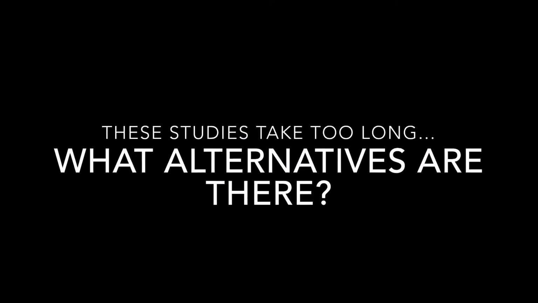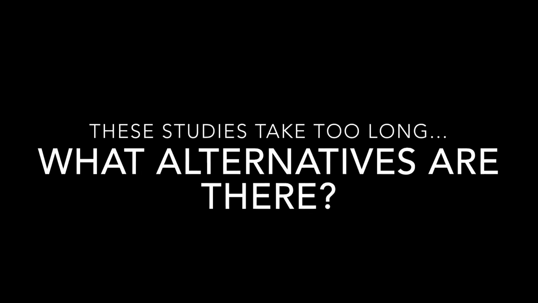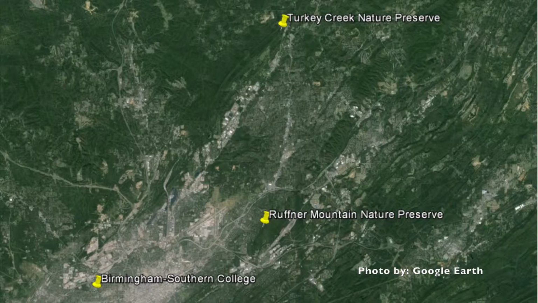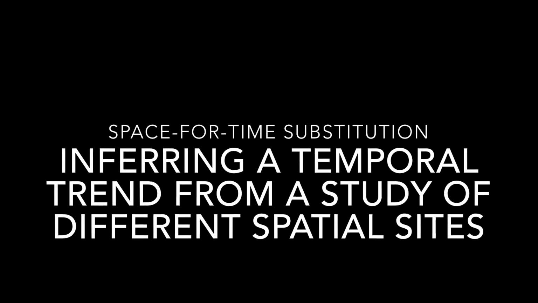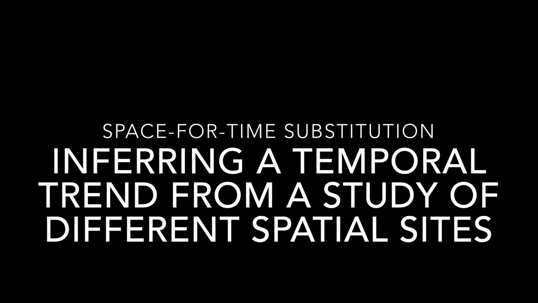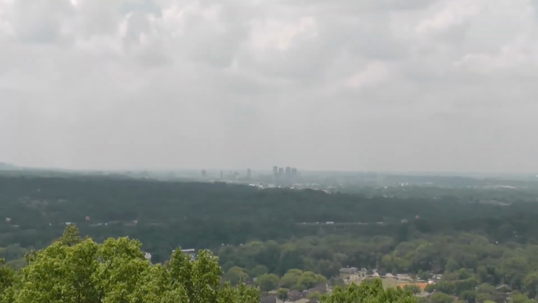What students and I have been doing to get around this issue of having to wait 30 years to observe climate change is that we have studied moths along a spatial gradient instead of a temporal gradient. And we've been utilizing a technique first popularized by Henry Cowles, which is known as space for time substitution. So instead of waiting for 30 years, you can just go over a certain spatial distance and observe similar changes in temperatures.